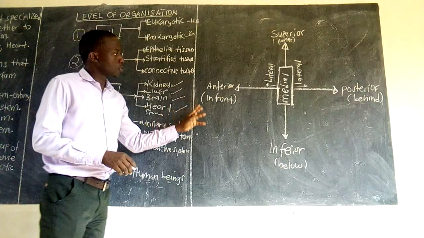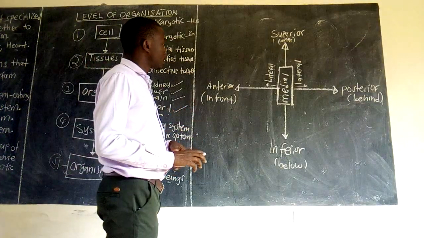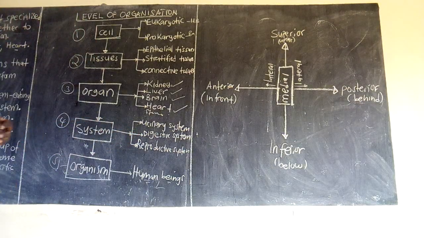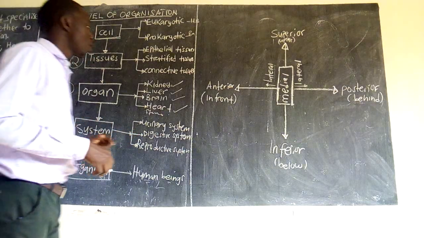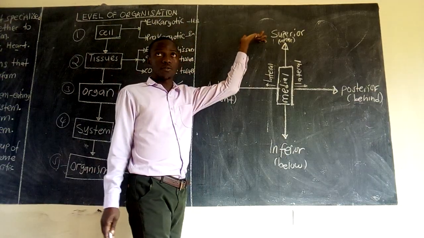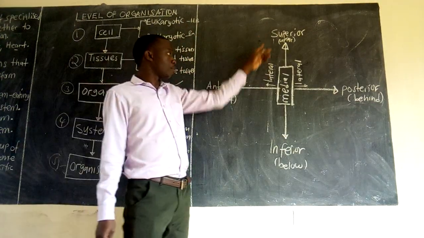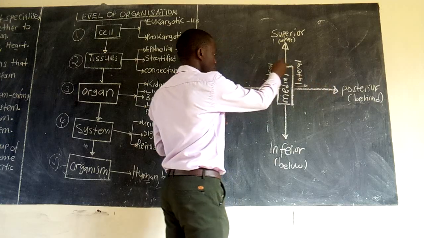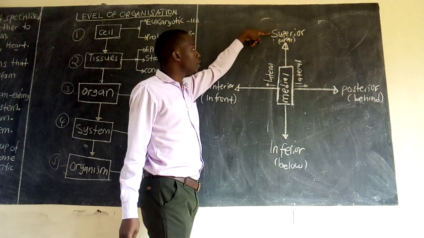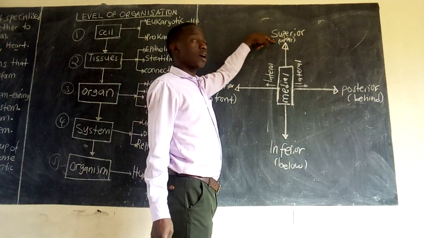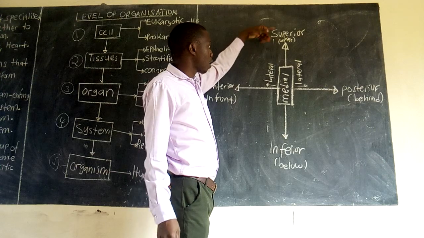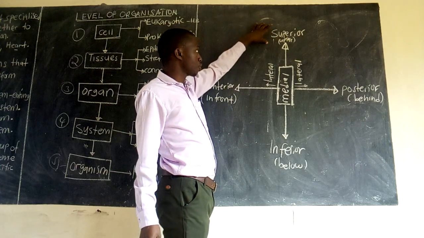Still to add more about our terminologies, we are still trying to see some of those terminologies we can use in anatomy and physiology. So we have terms like superior. Something superior is something that is up. So superior means up, or the upper border of any given structure.